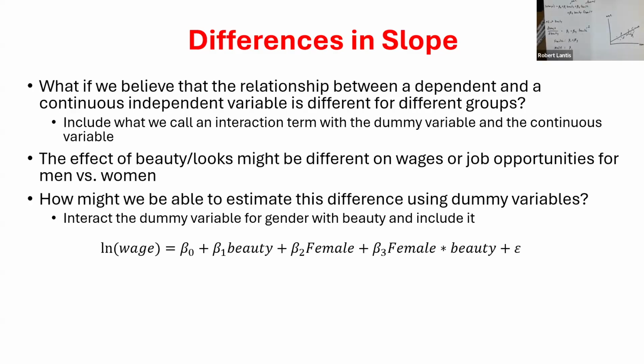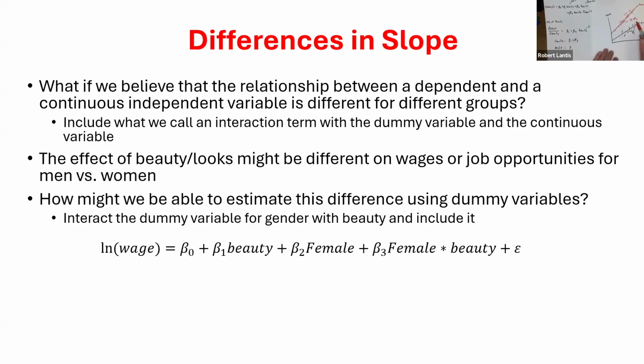When I interact a dummy variable with a continuous variable, it's essentially like I'm pulling out only the male observations and getting a line of best fit for them. But then maybe my female observations are up here. It also allows me to get a line of best fit, but only for my female observations. So notice the way that I've drawn this, what was the marginal effect of beauty for females? It was beta 1 plus beta 3. So what did I assume was true about beta 3 here? That the slope is steeper.